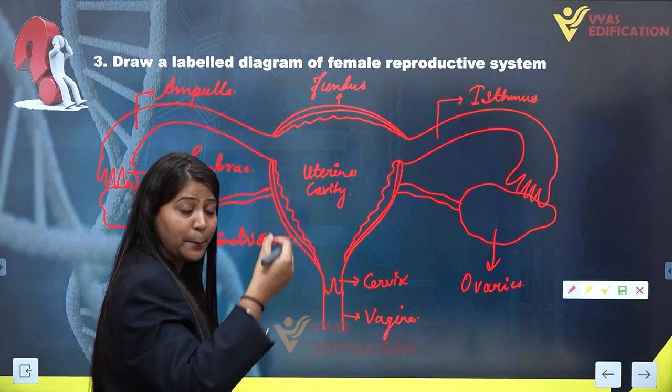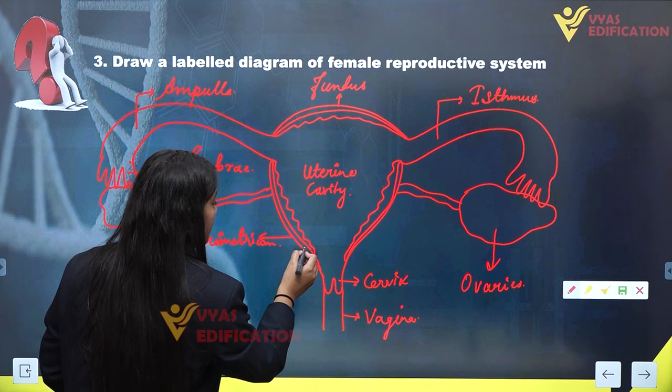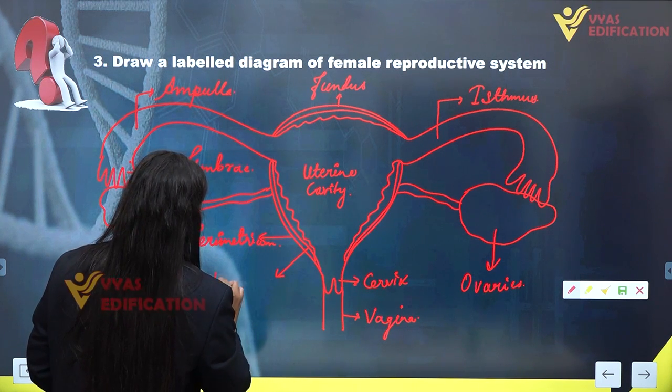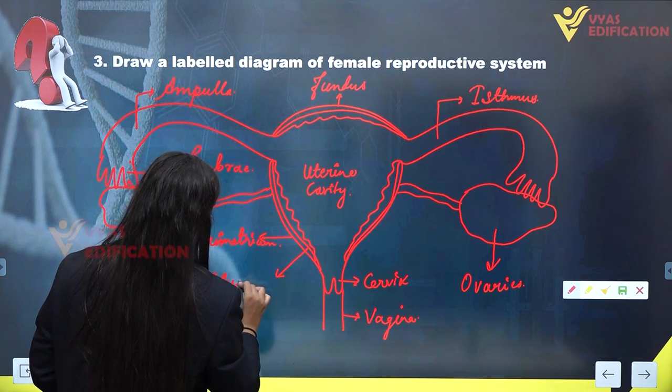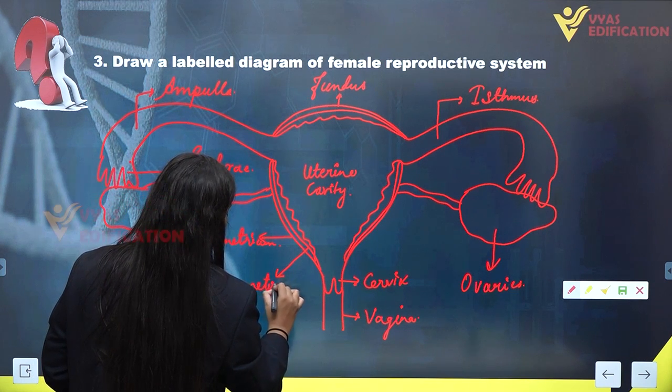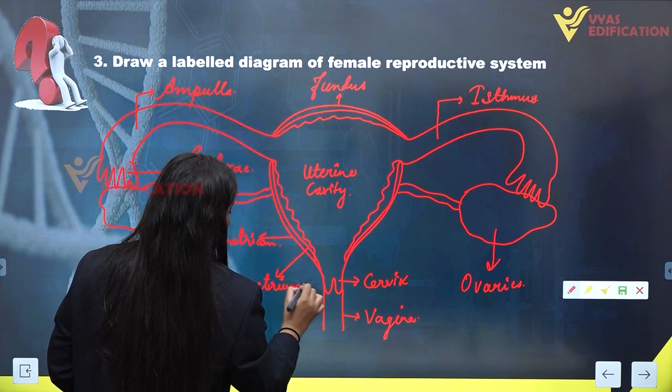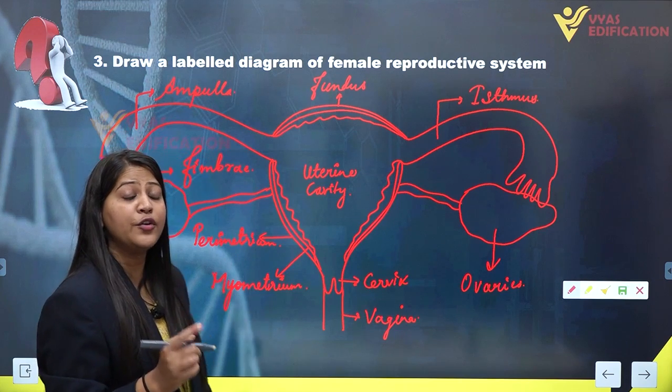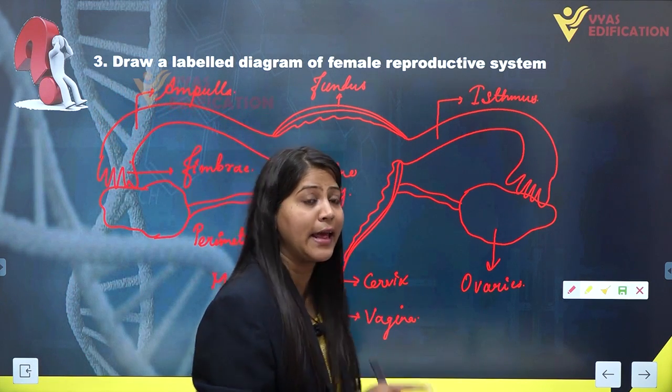Inside it, the middle layer is myometrium, which contributes to the contractions during labor.